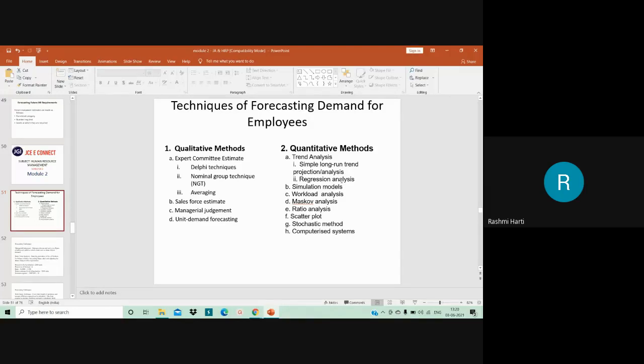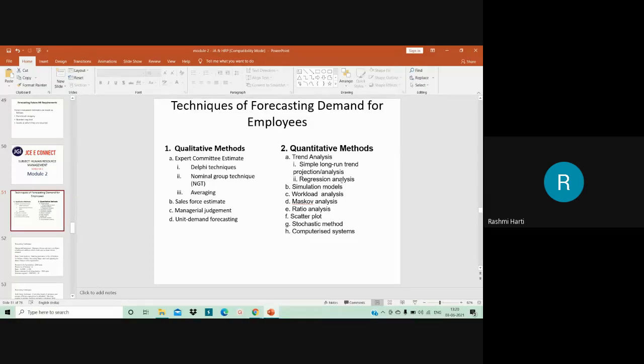So that is simple long run trend projection analysis. Fine, but it ignores the multiplicity of factors influencing employment levels. Here the factors which influence the employment level may vary based on technological changes or whatever it is, that is being ignored.